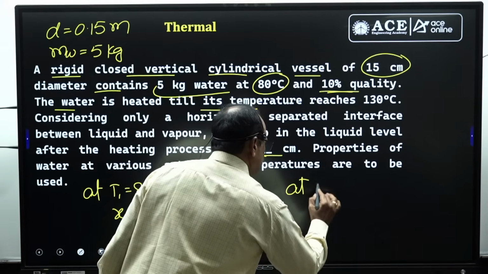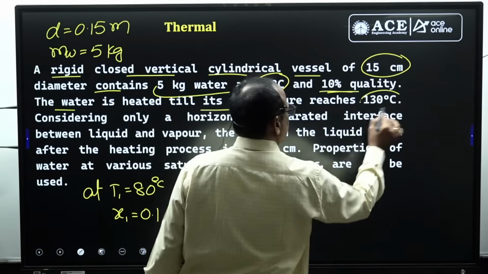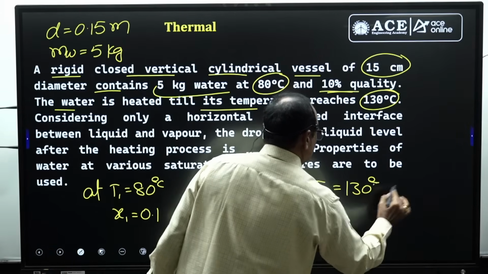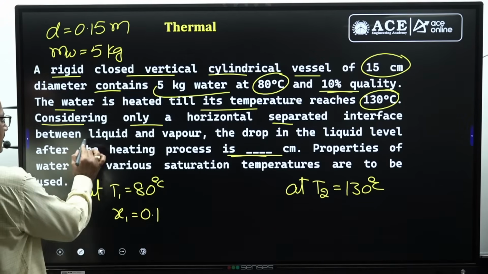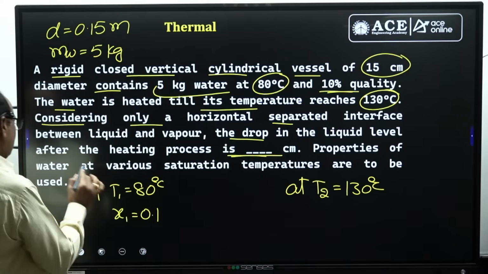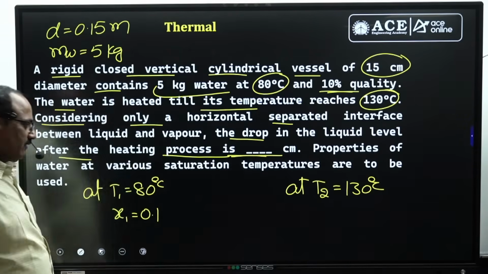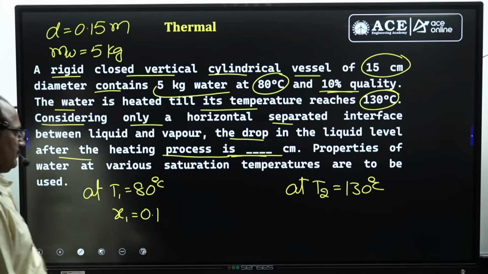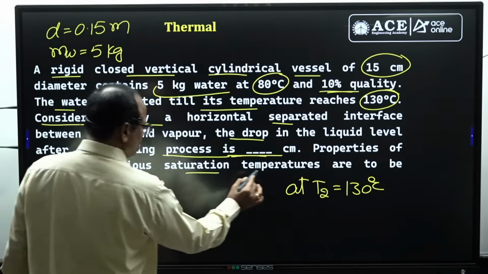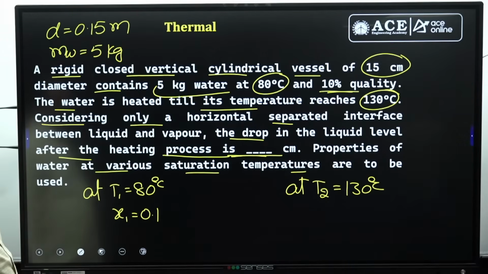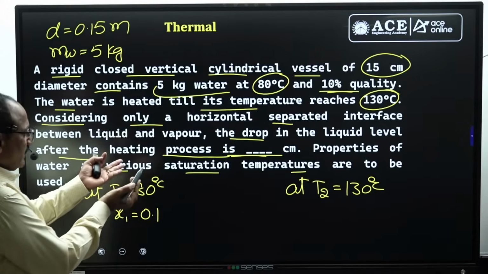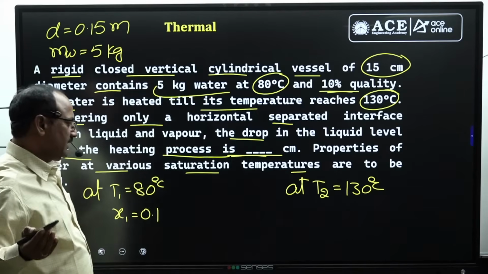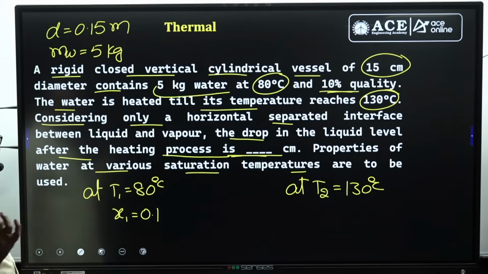At Tsat2 or T2, that is 130 degrees centigrade, considering only a horizontal separated interface between the liquid and vapor, the drop in the liquid level after the heating process is, he is asking what is the decrease in liquid level. Properties of the water at various saturation temperatures are to be used, right? That property is not mentioned or not printed here. That's why I thought that it is only asking to decide whether the liquid level is increasing or decreasing. But since the properties are given in the problem, you can decide how much level of the water in the container decreases.